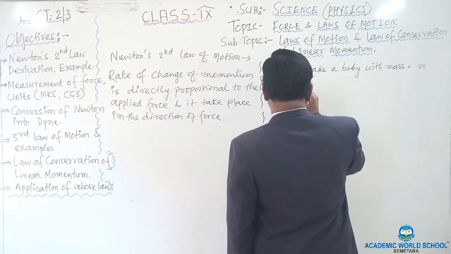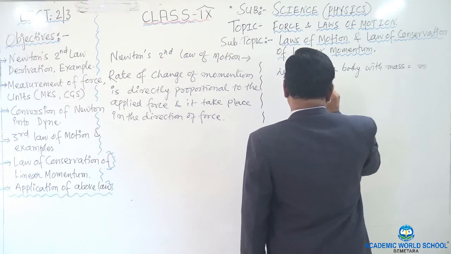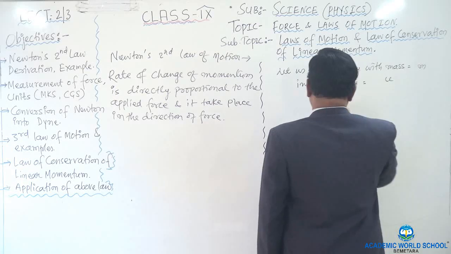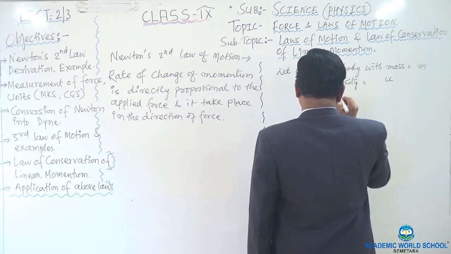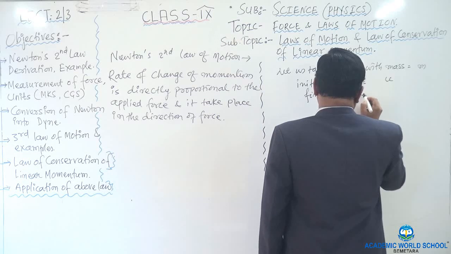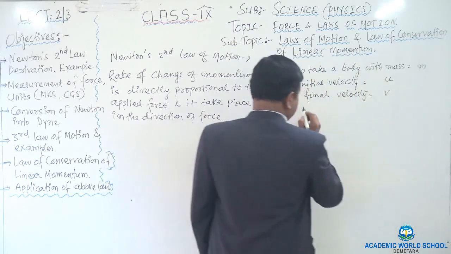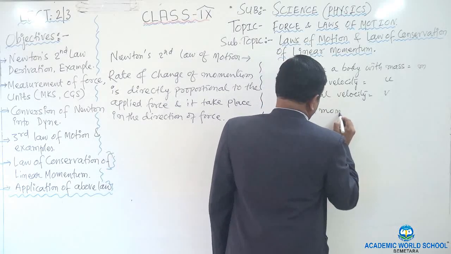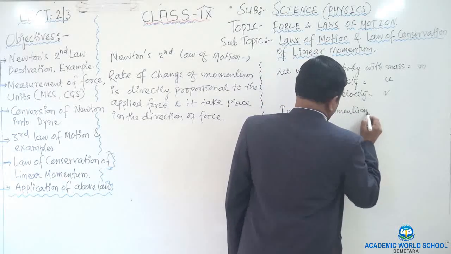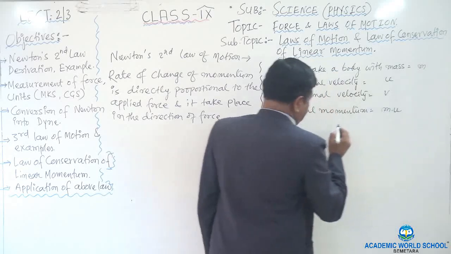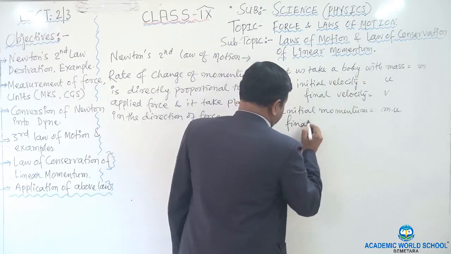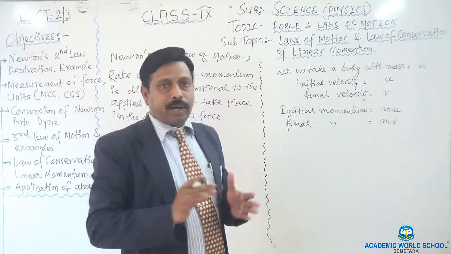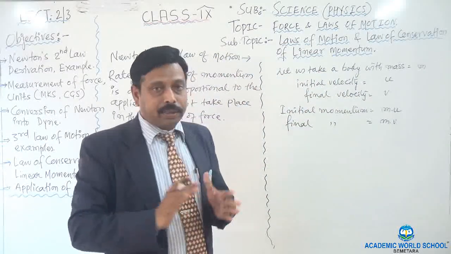Let the initial velocity of the body be u and the final velocity be v. Now what should be the initial momentum? Initial momentum will be m into u, and your final momentum will be m into v.